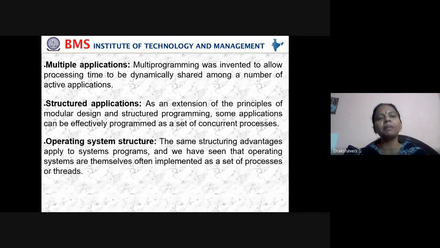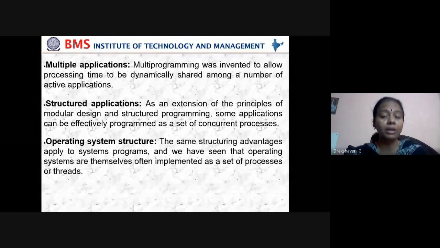We see multiple applications, structured applications, and operating system structure. Multiple applications: multiprogramming was invented to allow processing time to be dynamically shared among a number of active applications. You can see that in our mobiles and laptops.